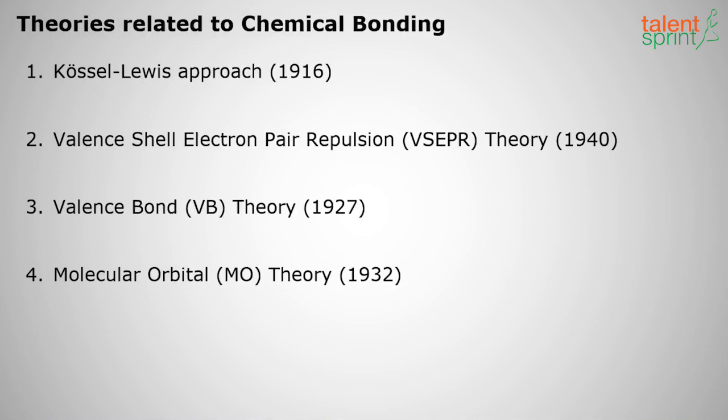Next is the theories related to chemical bonding. We have four theories. One is the Kössel-Lewis approach, which was given in 1916. Next is the valence shell electron pair repulsion theory, VSEPR theory, given in 1940. Valence bond VB theory, 1927, and molecular orbital MO theory, given in 1932. So we shall see all these theories.